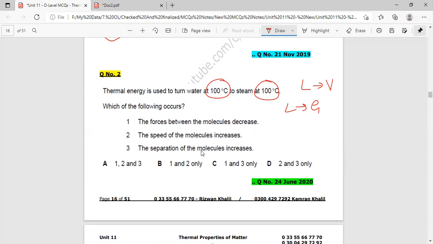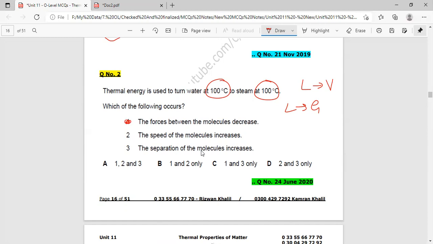There are three options: the forces between the molecules decrease, the speed of the molecules increases, the separation of the molecules increases. When liquid turns into gas, the forces between the molecules decrease. This is the reason liquid turns into gas.